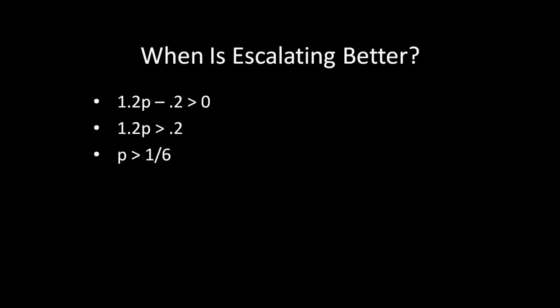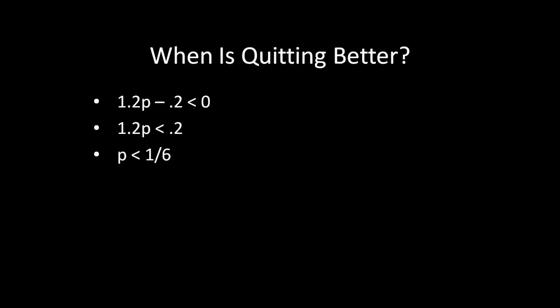To figure out when escalating is better, we need to take the utility for escalation and set that greater than the utility for quitting. That gives us 1.2p minus 0.2 greater than 0. Do a little bit of rearranging and solve for p, and you get p greater than 1/6. So that is saying that if player 1's belief that player 2 is weak is greater than 1/6, then player 1 prefers to escalate. And analogously, if we flip that inequality, we figure out when player 1 prefers quitting, and obviously that's going to be when p is less than 1/6.